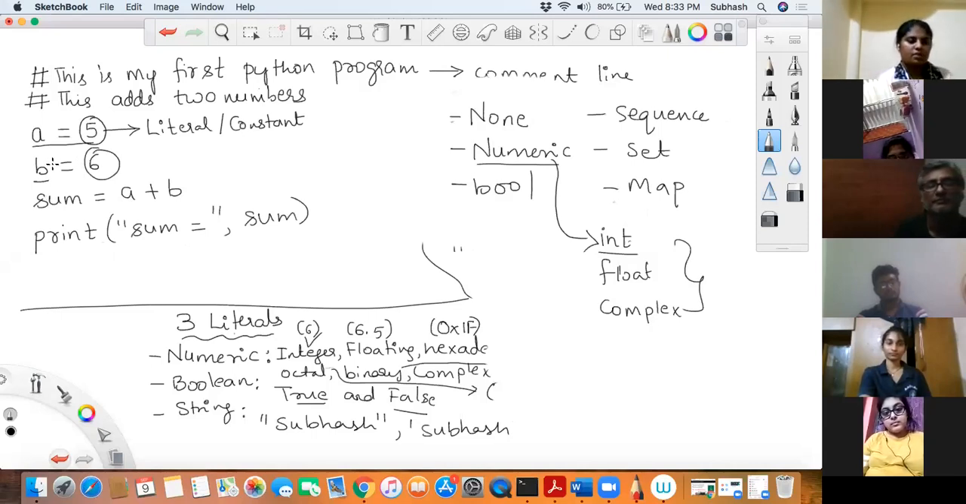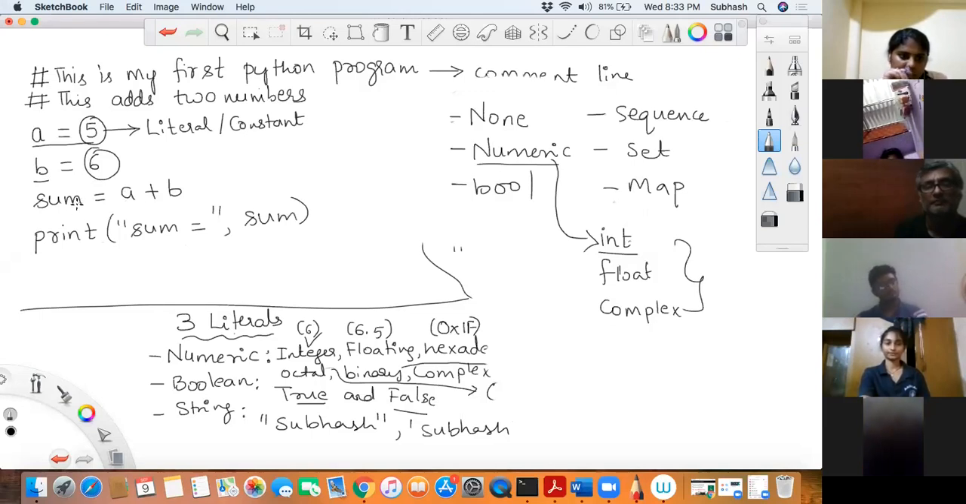So the data type would be decided by Python itself, as we know because we are learning Python that 6 is basically an integer data type. It's a numerical data type, and under numeric data types, it's an integer data type. And I'm adding these two numbers, 5 plus 6, and what gets stored is 11.